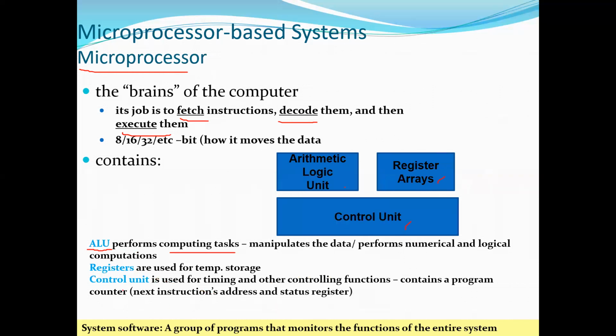Then there is a set of registers. Why do we have to use a set of registers? They are used for temporary storage. Say suppose if you want to add 2 numbers, what do we do? The microprocessor will bring the data into the processor. It will store them in the registers which are present inside the processor. It will add those 2 numbers and give the result. The result is intermediately stored in the register. Then it gets transferred to the memory. Okay, so that is the use of the register array in the microprocessor.